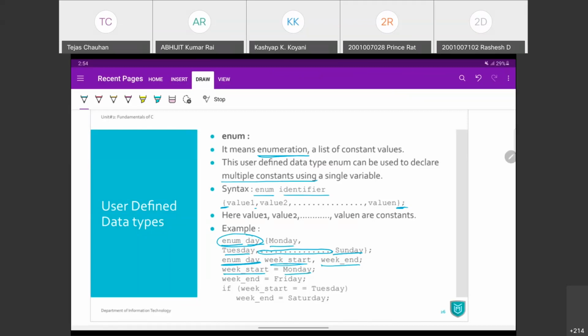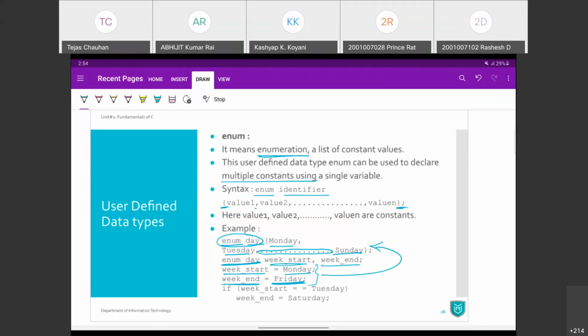Week end is a variable, and I want to assign a Friday, value Friday, to that variable. Now, when you are assigning some values, those values must be from this range that you have already defined in enumeration. अगर वो वैल्यू इस ऑप्शन सेट में नहीं है तो एरर मिलेगी,